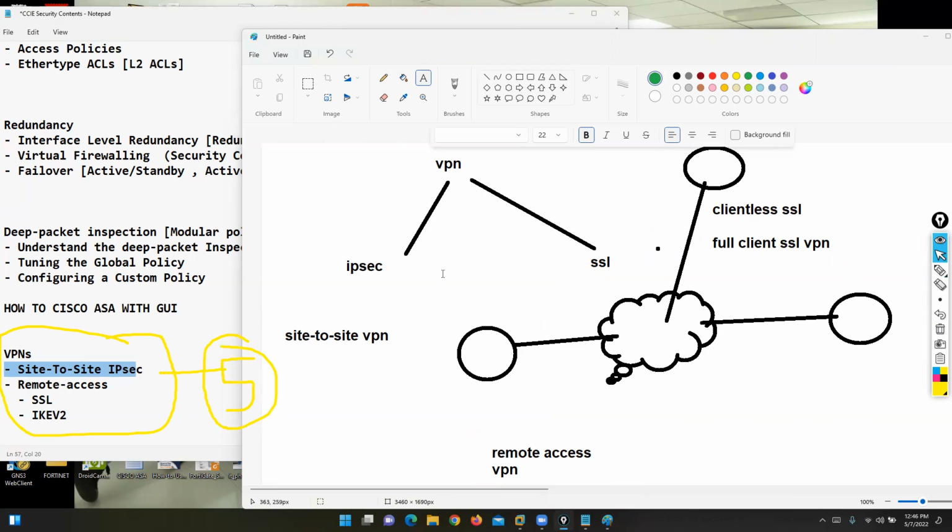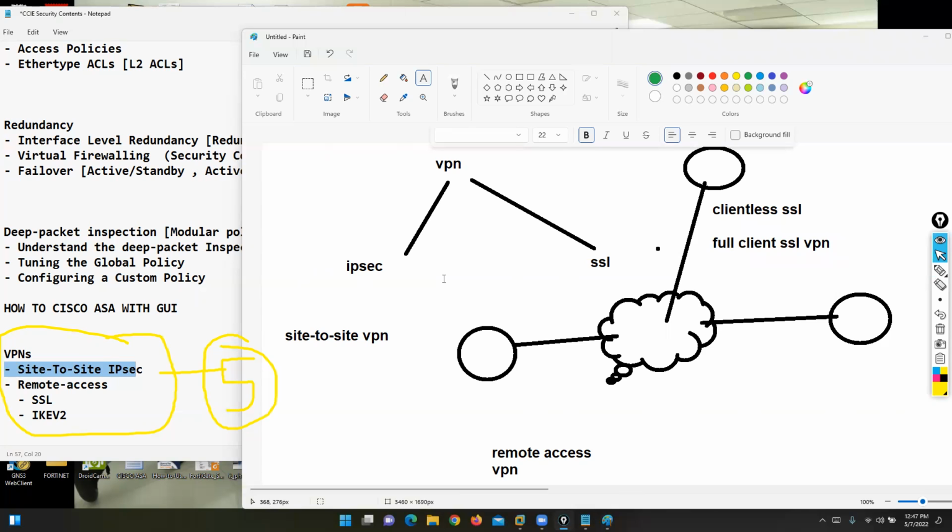And the VPN section is common for all firewalls, sir. Yes, it's common. Conceptually, Narendra, these are the common VPNs. But if you talk about deep VPN, we have lots of VPN implementation options. For example, site-to-site and remote access you can configure on Palo Alto, on Fortinet, on Cisco.